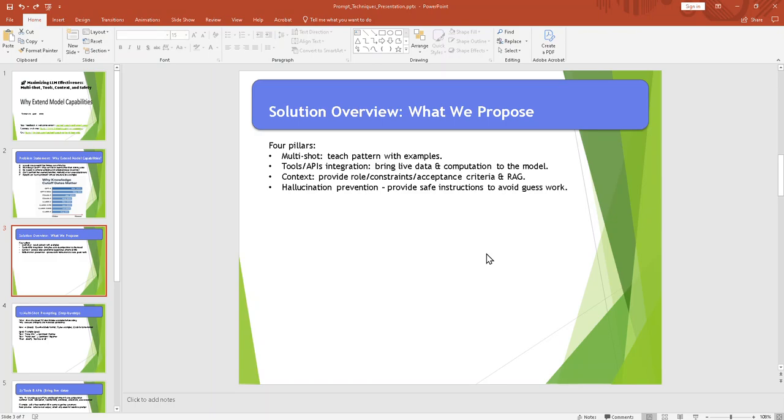Third one is context. We will provide additional information and then ask the question. And the fourth one is that sometimes the model doesn't know the answer and still tries to do guesswork, and sometimes tries to make up things which are not even real or do not even exist. It's called hallucination. We will also look into the safety technique and what kind of additional information we can give to the model to prevent these kinds of issues.